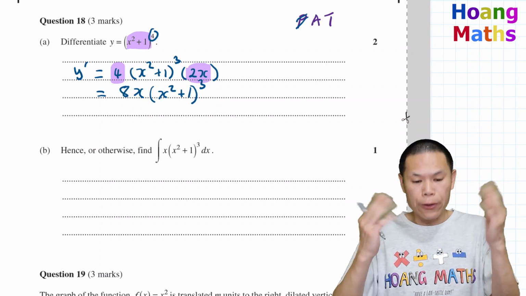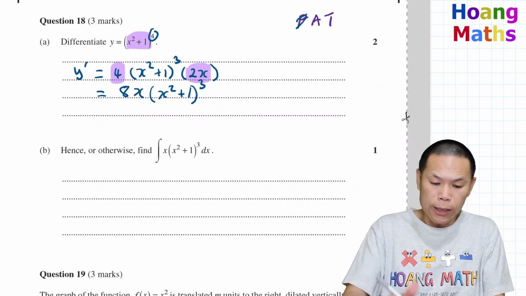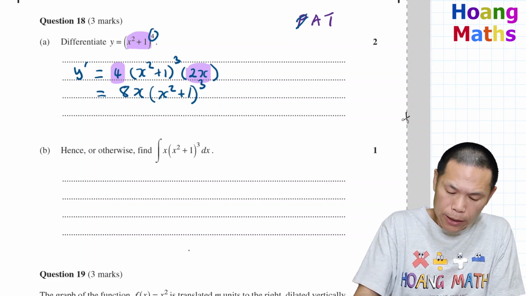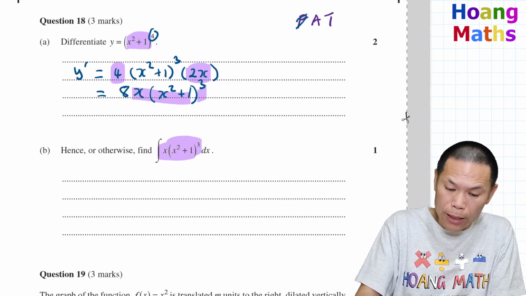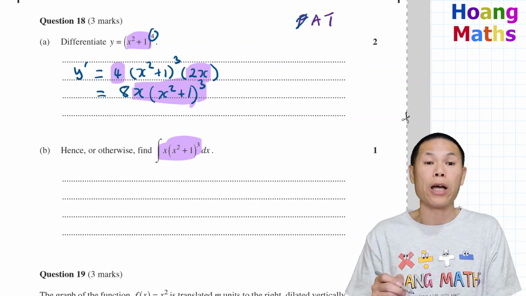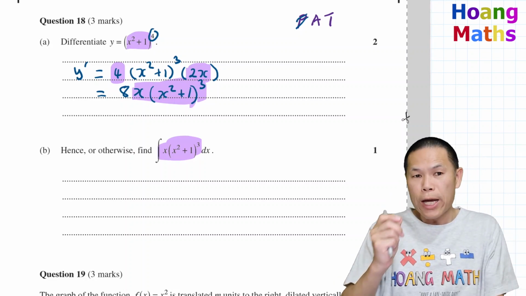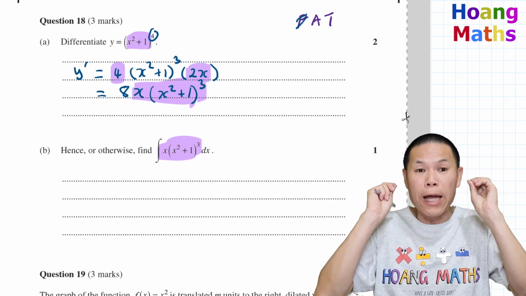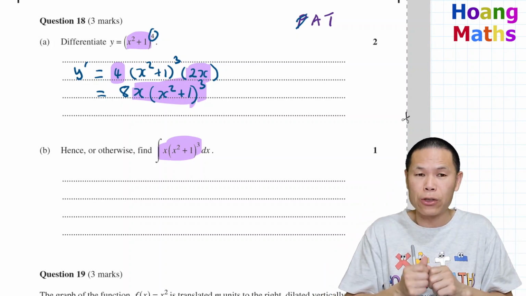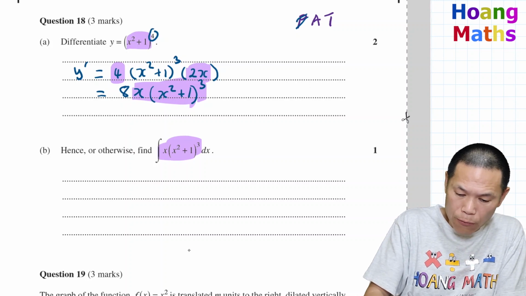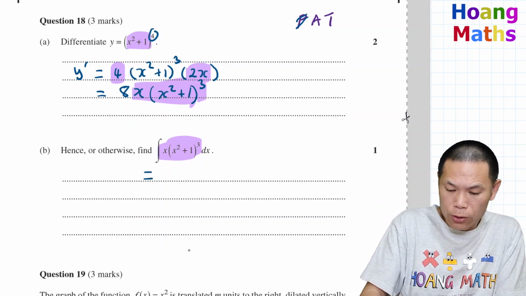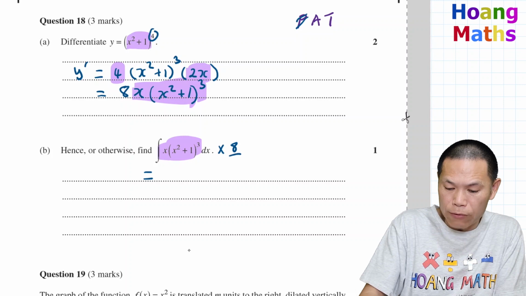Now part B. We need to integrate this. To integrate this, if you think about it, this one here is exactly the same as this part here, except we have the 8 extra. Keep that in mind. So what I do is I can just times the function by 8 and divide it by 8, so it gives me the same result. So I write it equal to, I times this by 8 and I divide by 8.